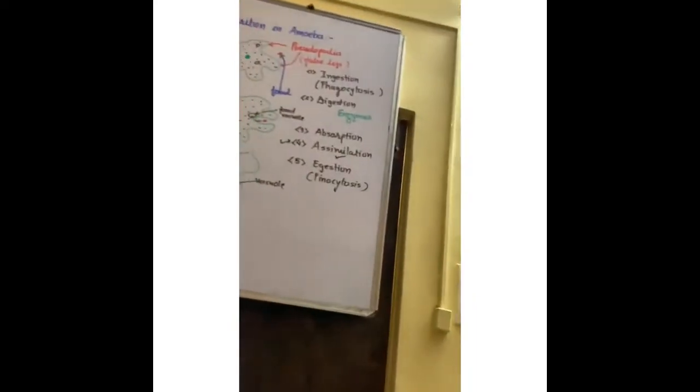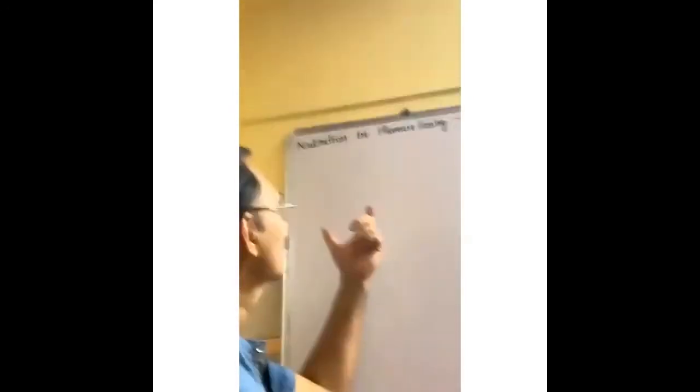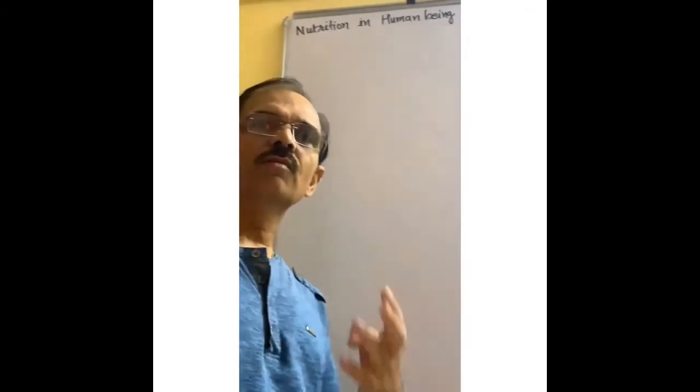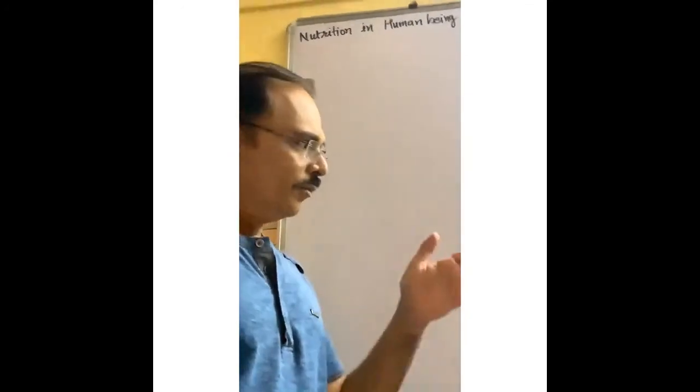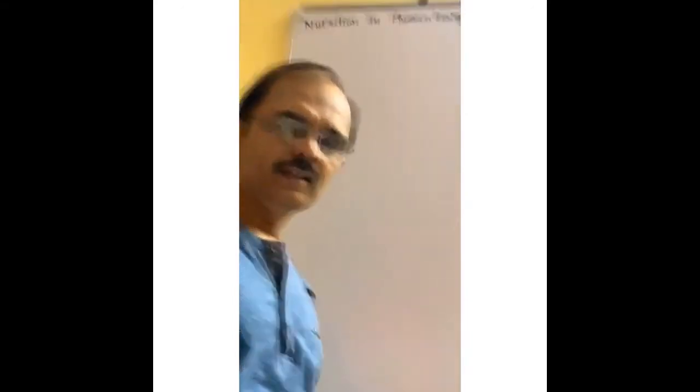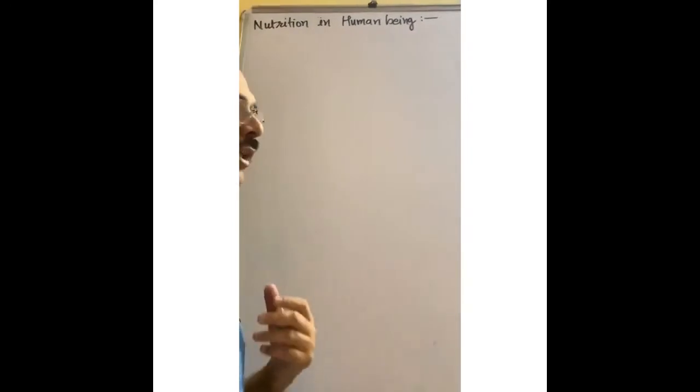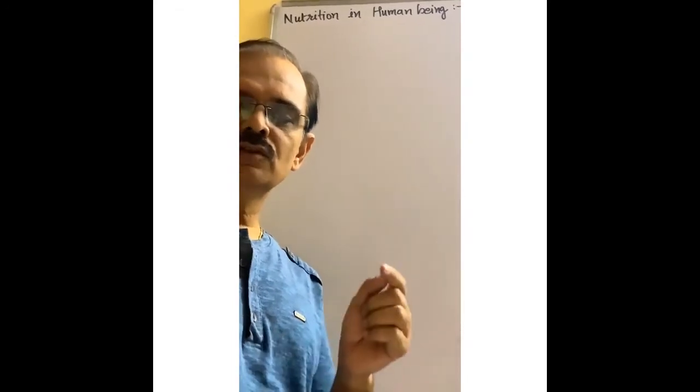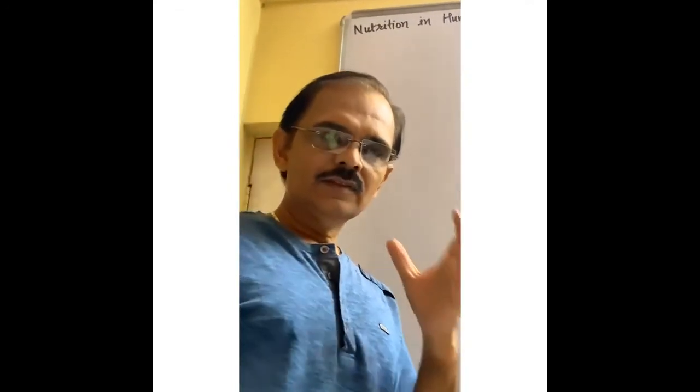That's it. Now the new topic, nutrition in human being. The most important 4-mark question. We divide it in a different segment because some limitations are there that you know. So nutrition in human being starts from the mouth. Mouth to anus. The length of this alimentary canal.